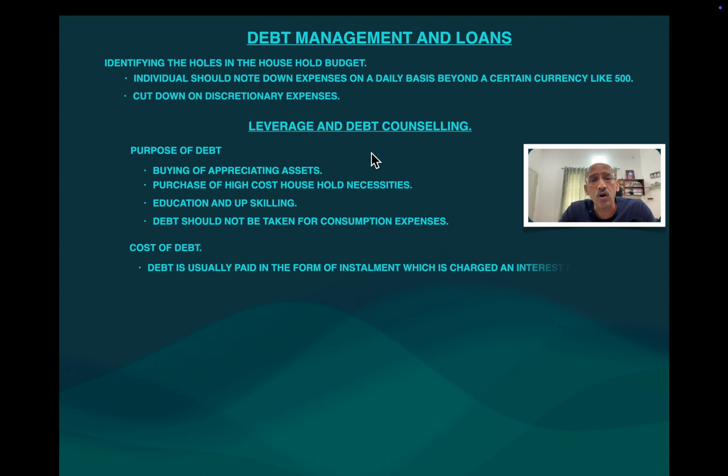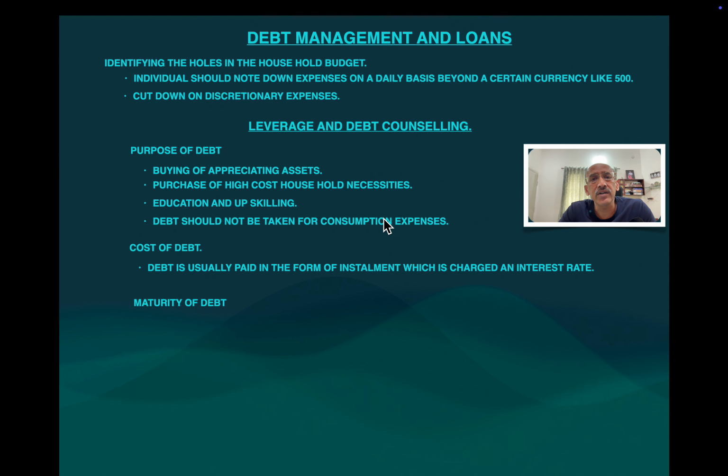Okay, now the cost of debt will be in the form of interest rate which you have to pay for the loan or debt you have raised or you have taken. So the interest rate depends upon whether you have taken a personal loan or a housing loan or a car loan. Generally for housing loan the interest rate will be less, but personal loan and credit card loans, credit card will be very expensive. You should avoid taking loan on credit card or buying anything from the credit card.